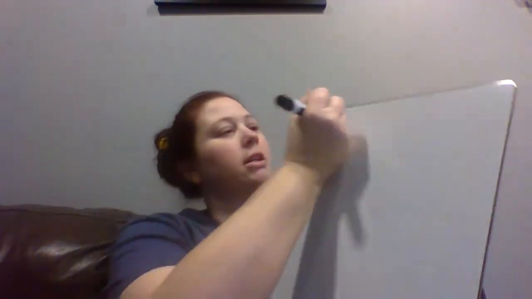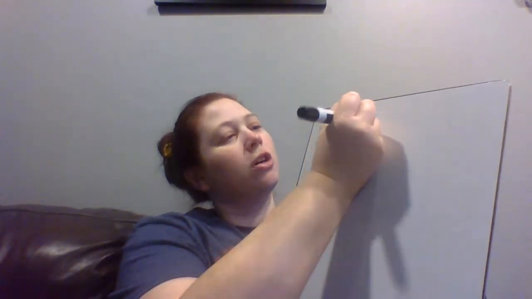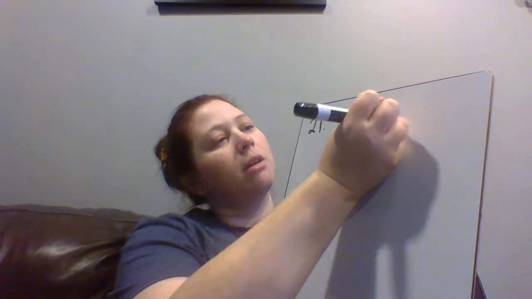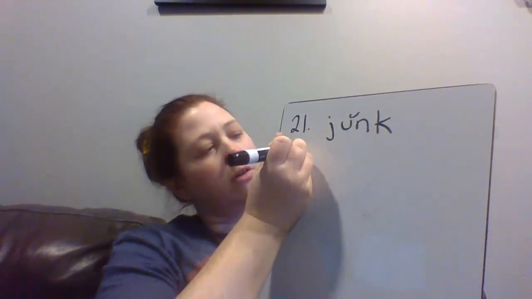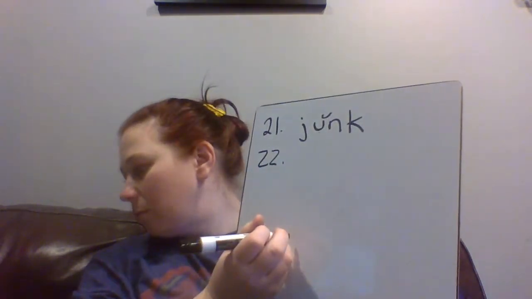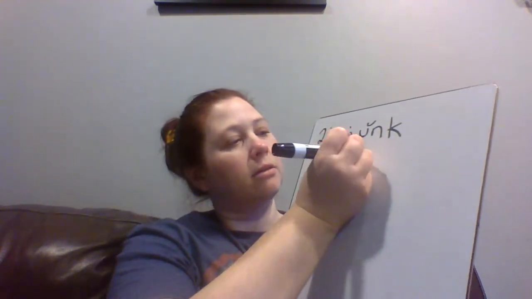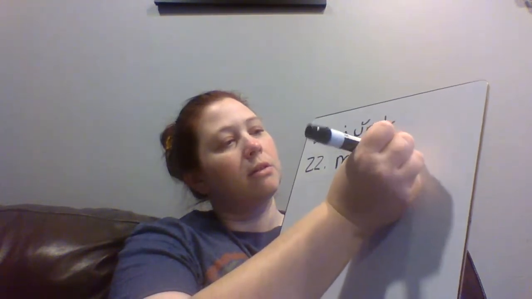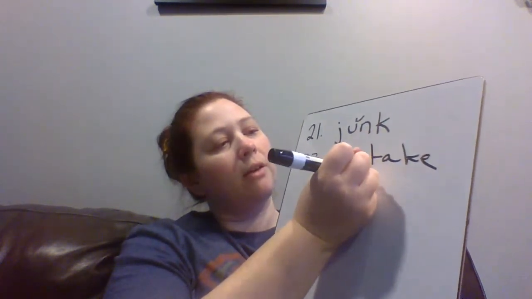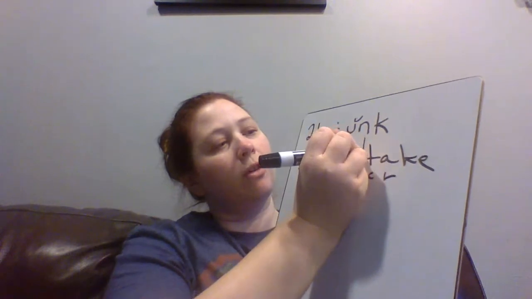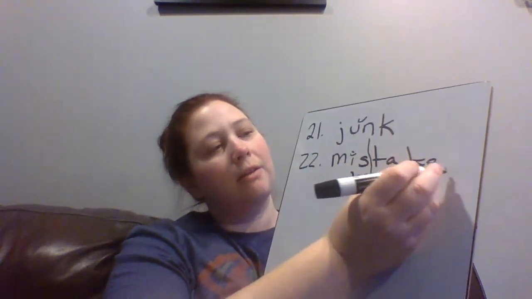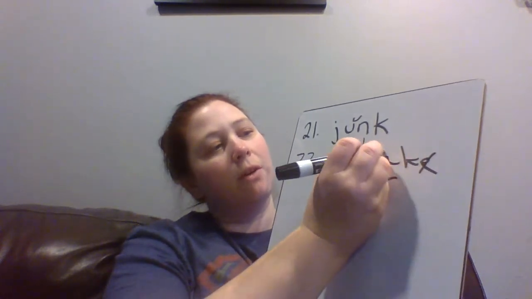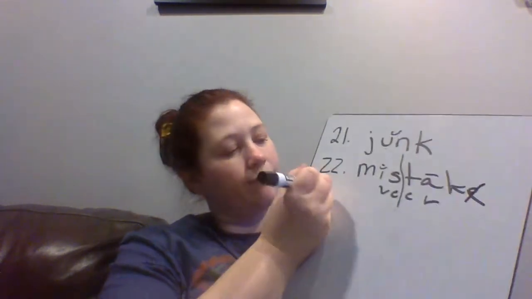Let's do our last bit of coding. Number 21, junk. Not much to code here, but we have vowel, consonant, so our U gets a breve, junk. 22, mistake. Here we have vowel, consonant, consonant, vowel. We're going to draw a line here. We have vowel, consonant, our I gets a breve. Here we have A, consonant, E, so our E is crossed off and our A says its name.